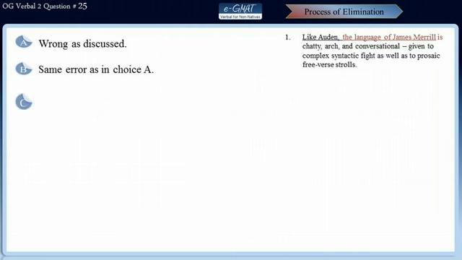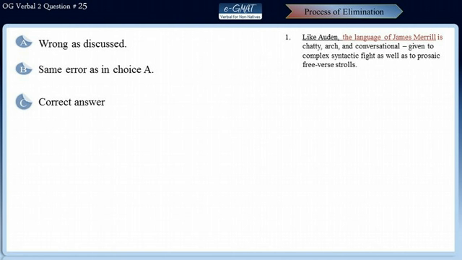Choice C is the correct answer because now correctly Auden's language has been compared to James Merrill's language. Now after Auden's, language is understood because it has been used after Merrill's. So that apostrophe s actually denotes that it's talking about Auden's language. So choice C is the correct answer.